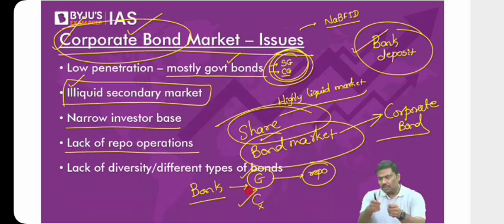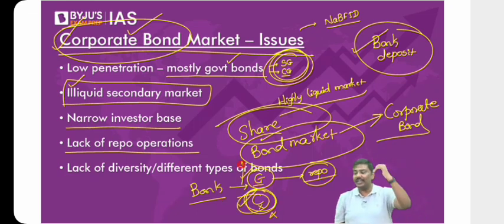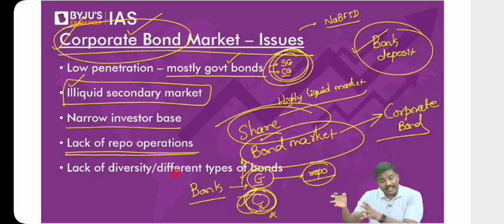I hope you understand the logic here. Right? You are a bank. You can purchase government bonds also. You can purchase corporate bonds also. But you know that government bonds you can use for repo operations. Will you keep on demanding more and more corporate bonds? No, your demand for government bonds will be very, very high. Okay. So lack of repo operation is also holding back the growth in corporate bonds.